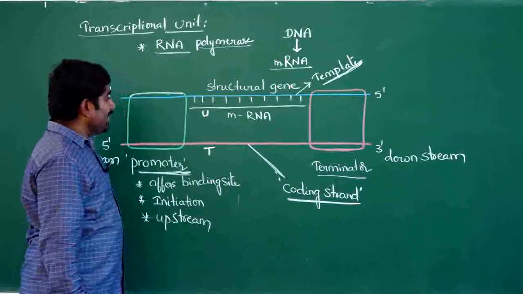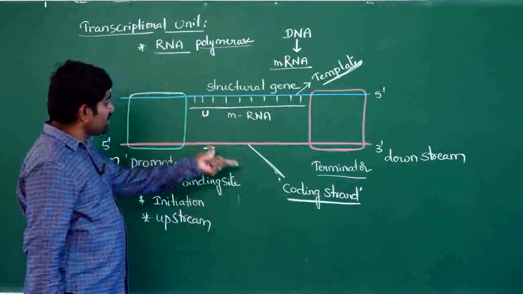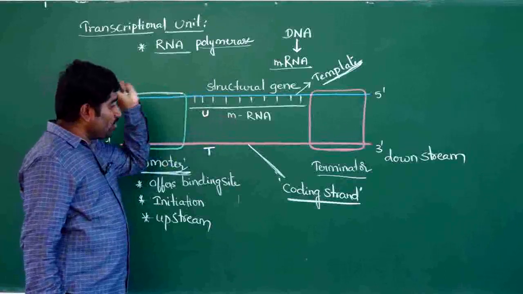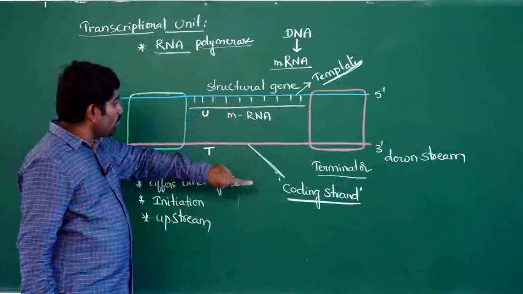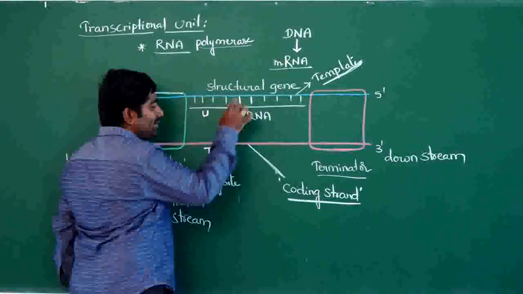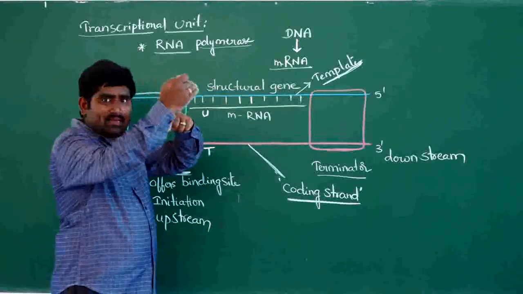In fact, the mRNA has to take the sequence of the coding strand only. But mRNA will not directly copy the coding strand, because if it copied the coding strand, the copying happens complementarily. See, if A is there, U will come.